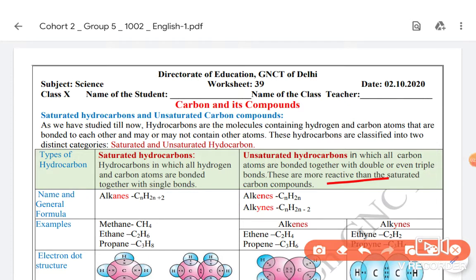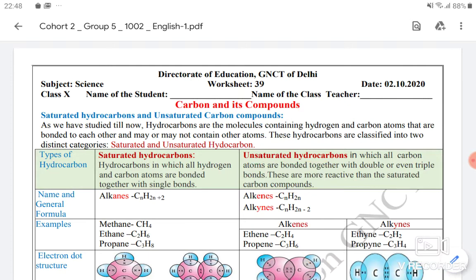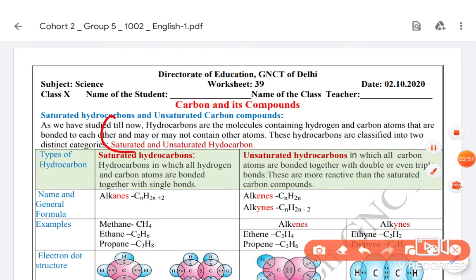Now let's see what these unsaturated hydrocarbons are called, depending upon the bond between them. If the carbon shares two pairs of electrons, meaning two electrons from each carbon, let me represent the electrons of carbon by a cross. So two electrons of this carbon and two electrons of this carbon are shared, then two pairs of electrons are shared, which means a double bond has been formed.